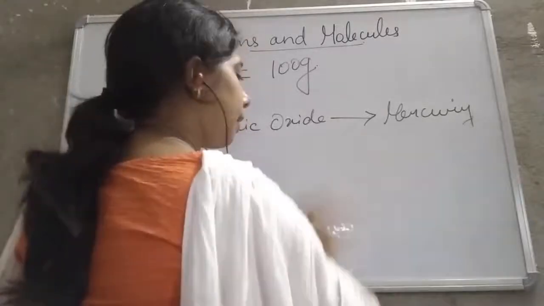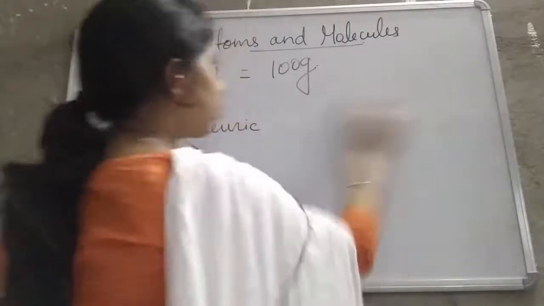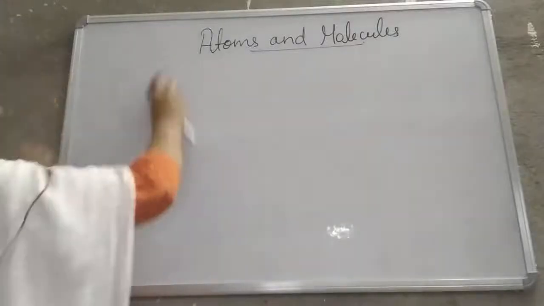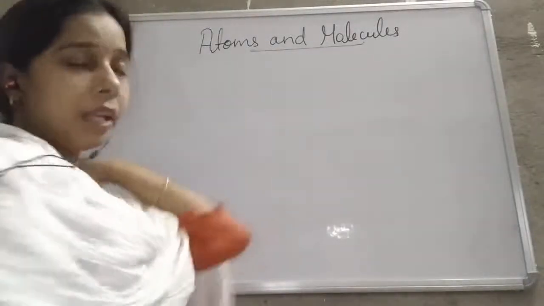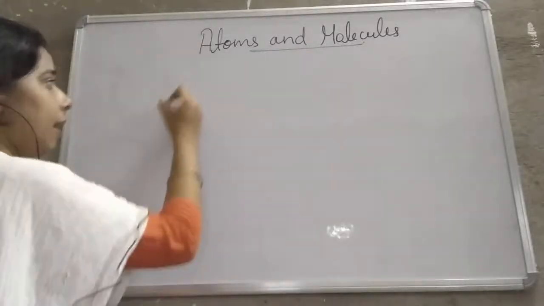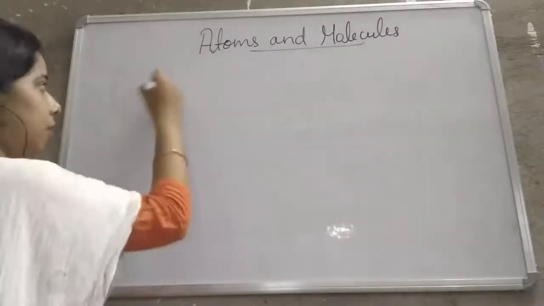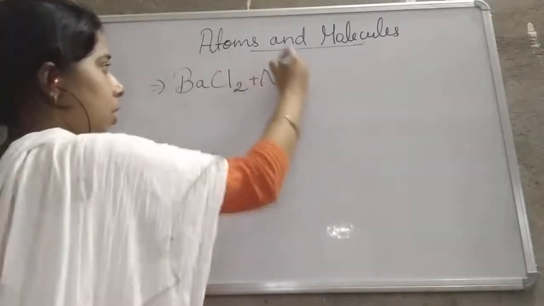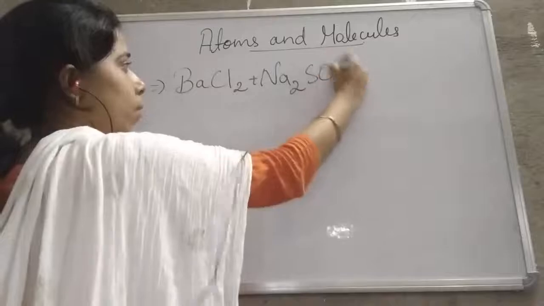In your book, there is an experiment also given which is related to barium chloride and sodium sulfate, students. So here, suppose we have taken a conical flask, and in the conical flask, barium chloride, BaCl2, plus sodium sulfate, Na2SO4.